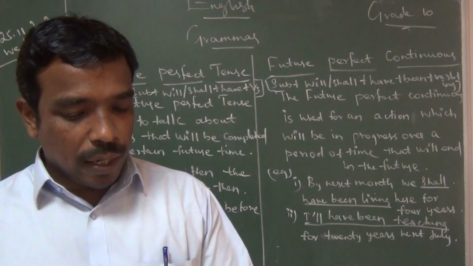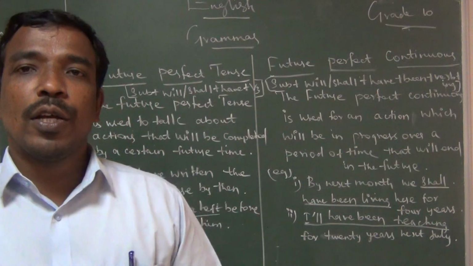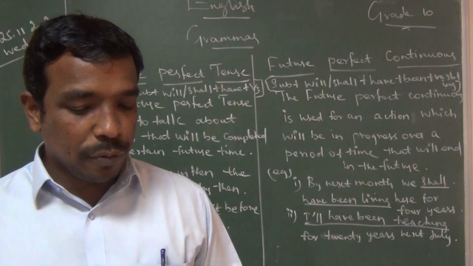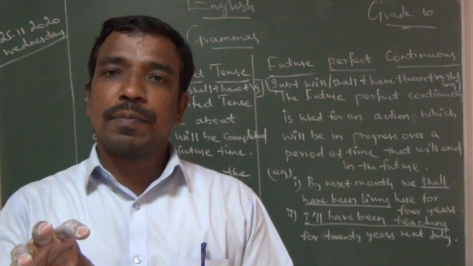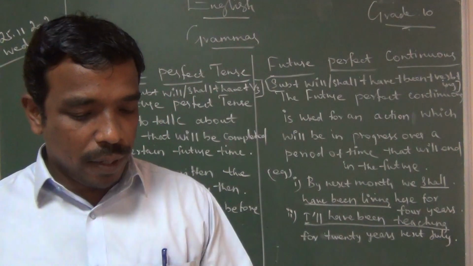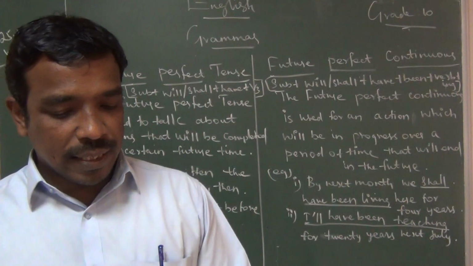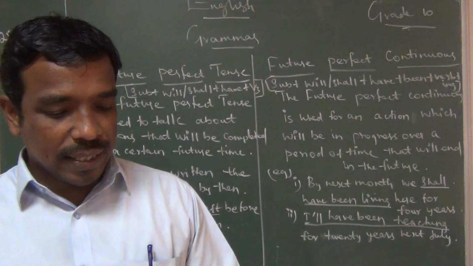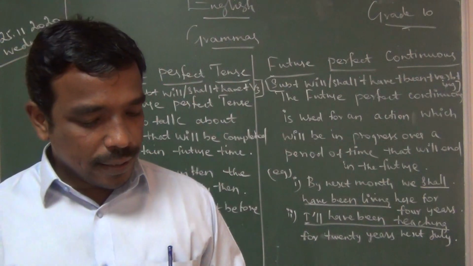The next verbs are perceptions. Some rules I have given, so all of you take that page also, keep it with you. Some verbs, on account of their normal meaning, have no ing form. Perception and some other verbs are not generally used in the present continuous tense. For example, see, smell, all these sentences.